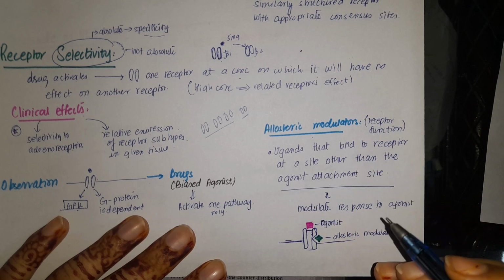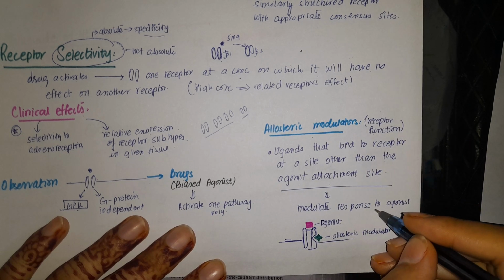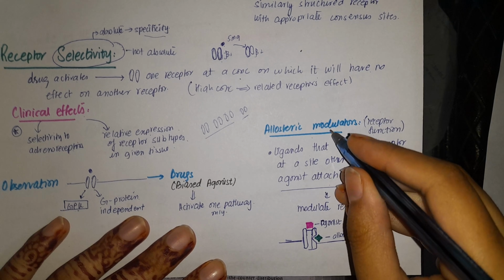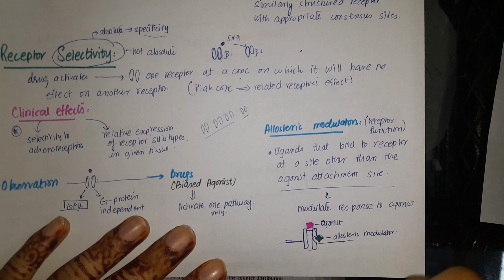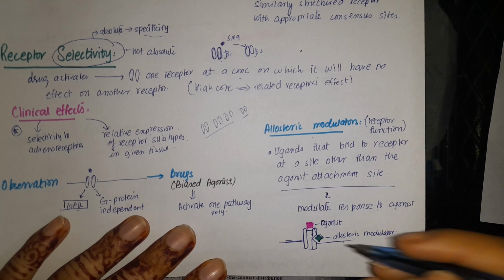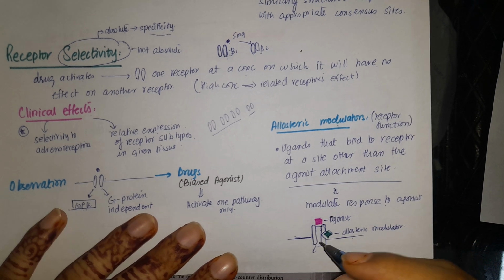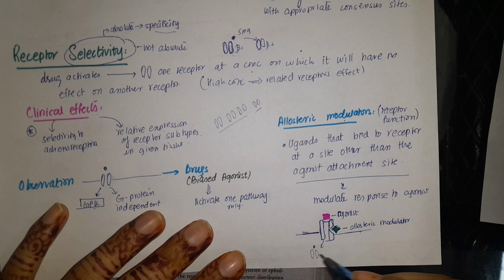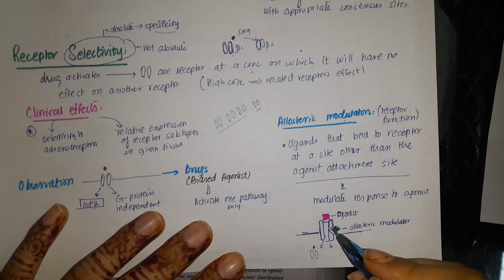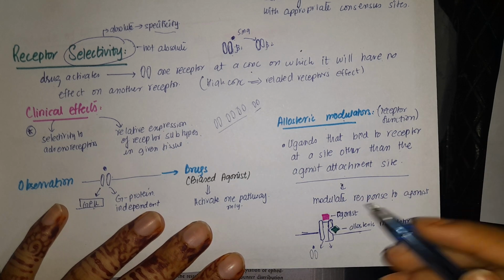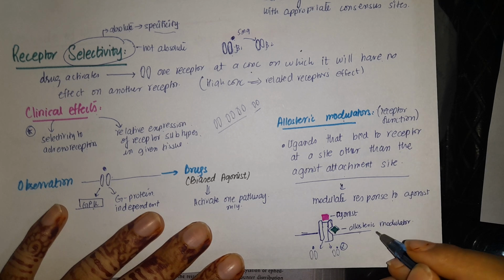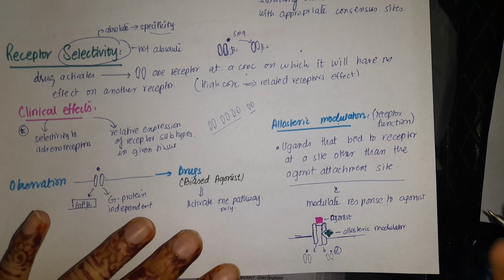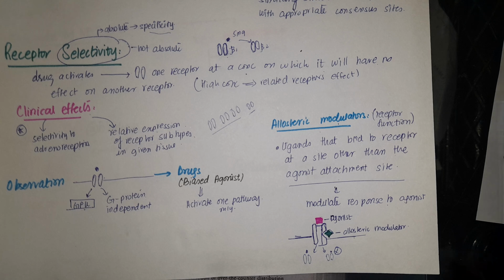Secondly, an allosteric modulator will come and attach to the allosteric site and produce a conformational change. This conformational change can either lead to increased attachment of the agonist, or it can diminish the receptor in such a way that the receptor cannot bind to the agonist. So this modulation is done by allosteric modulators.